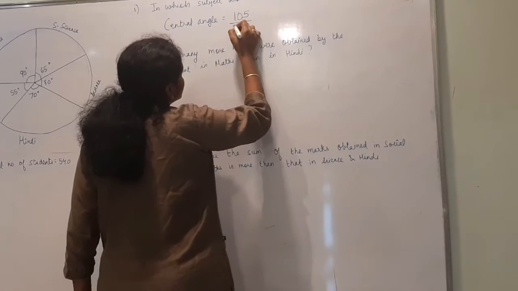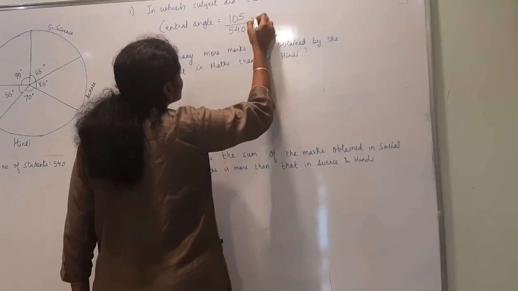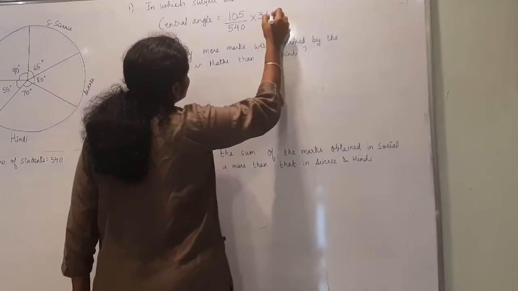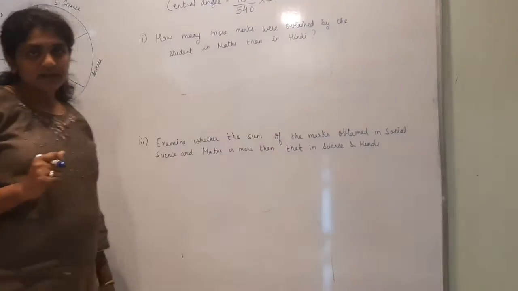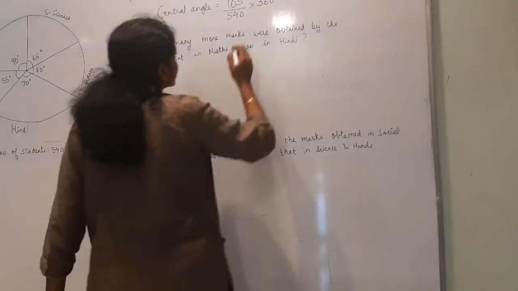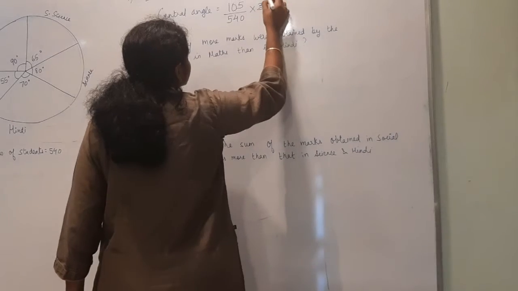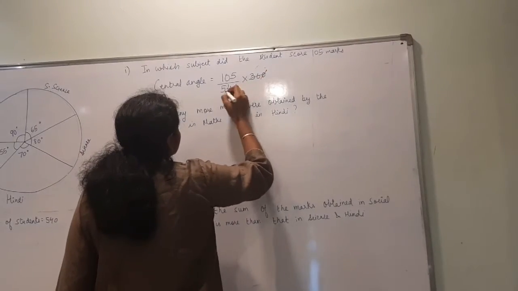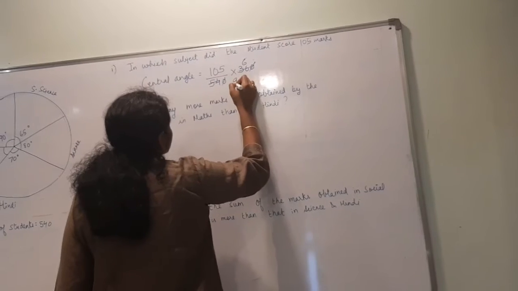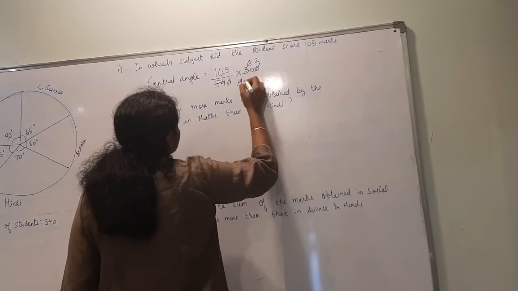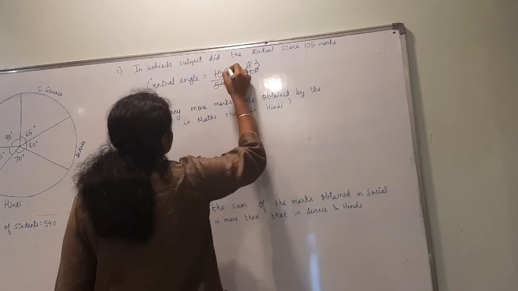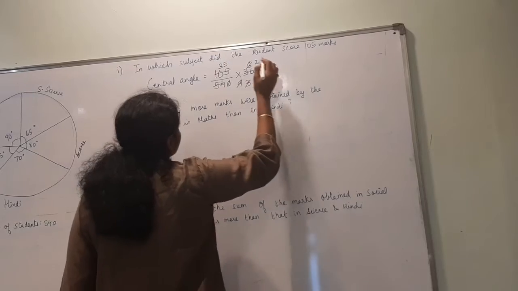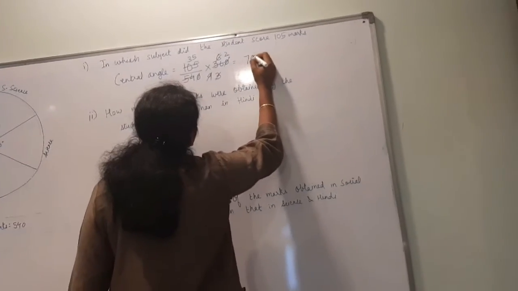105 divided by 540 into 360, right? So here if you cut it, 6 60s are 6, we will cut 0 directly here. 6 6s are 6, 9s are 3, 2s are 3, 3s are 3, 3s are 9, 1 5. So that is you are getting 70 degree.